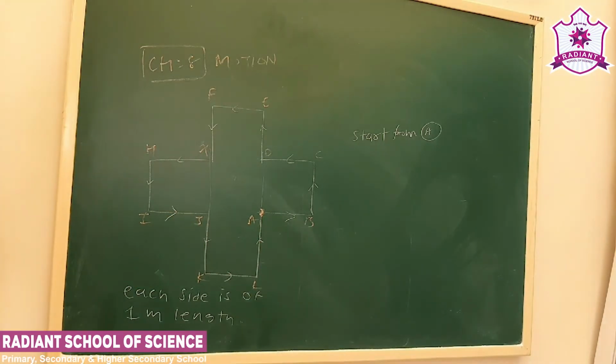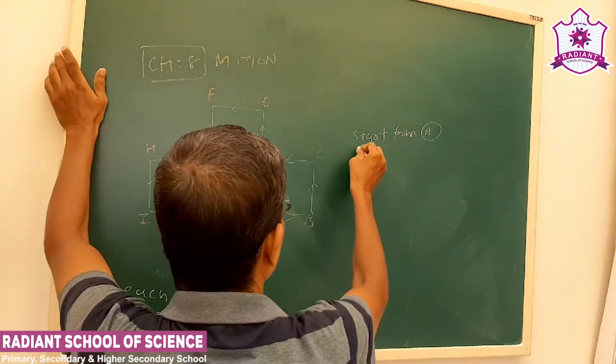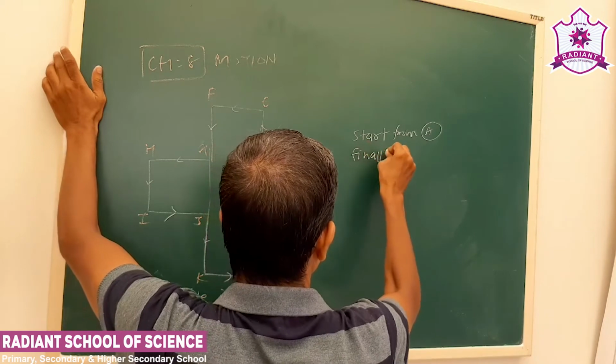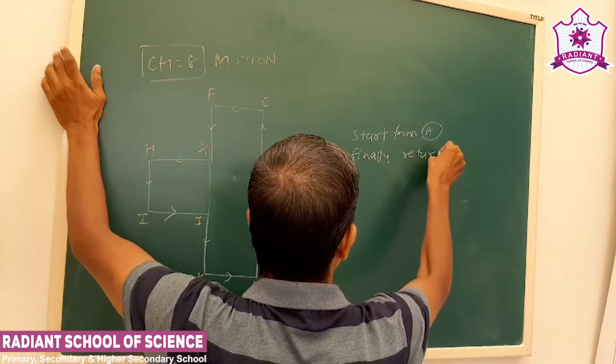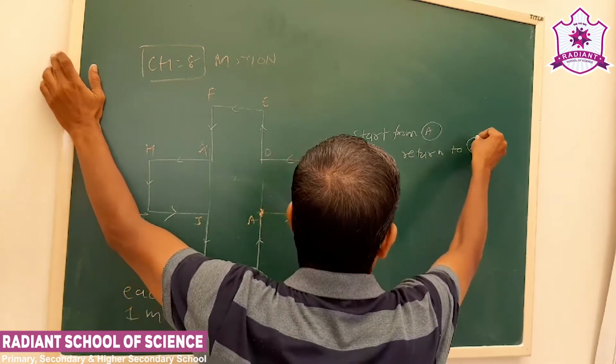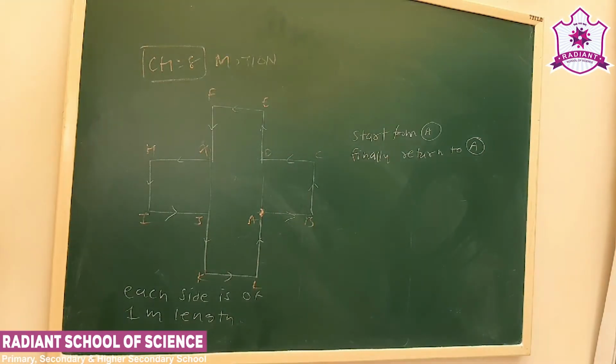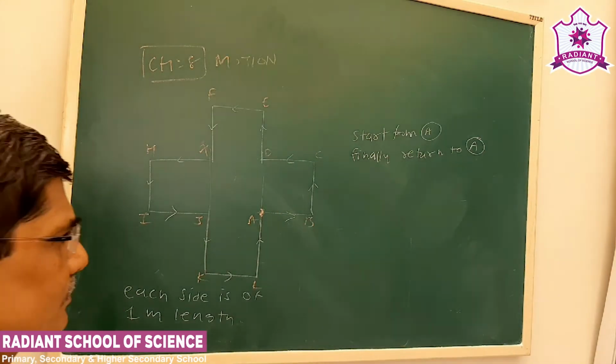Each side is, let us say, 1 meter length. So it starts from A and finally returns to A. See what you have to calculate.